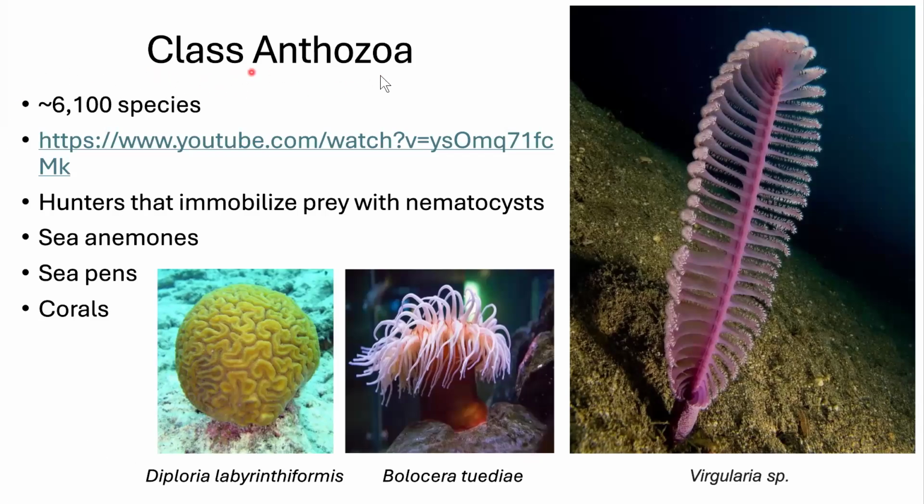Our Cnidaria here are going to be the sea anemones, sea pens, which is this guy here, really beautiful. This is your sea anemone, and corals. So those are the three in our Anthozoa. There's about 6,000 species, and I have a video for you about watching a sea anemone swim. It's pretty cool. You might think these can't swim, but they can, and it's fantastic. They are hunters. They immobilize their prey with those specialized cells.